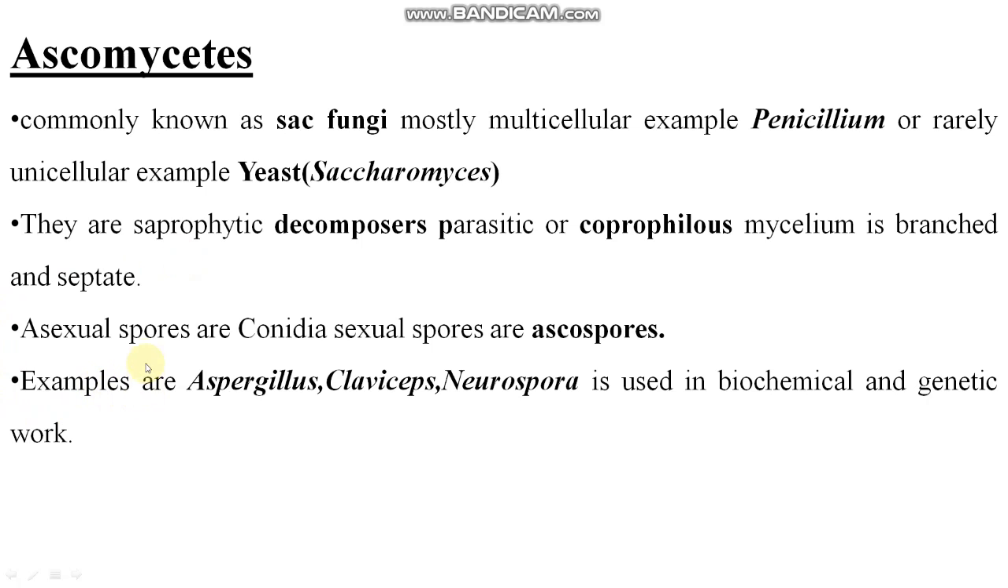Clear? So asexual spores are conidia and sexual spores are ascospores. I told you before. Examples are Aspergillus, Claviceps, Neurospora. These are used in biochemical and genetic work. So Neurospora, Claviceps and Aspergillus are also helping in genetic engineering. Clear?